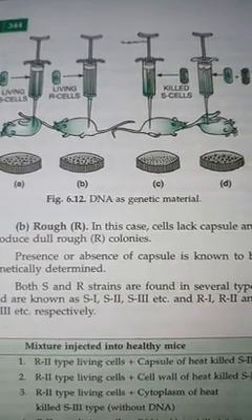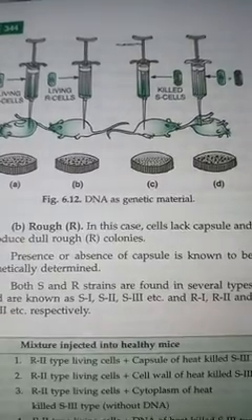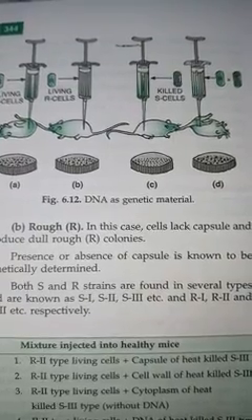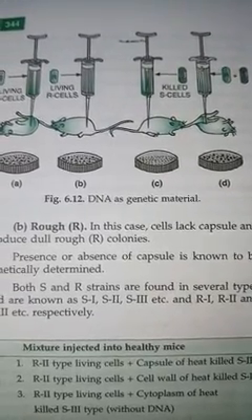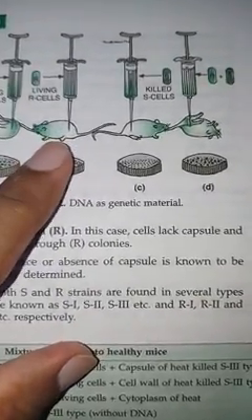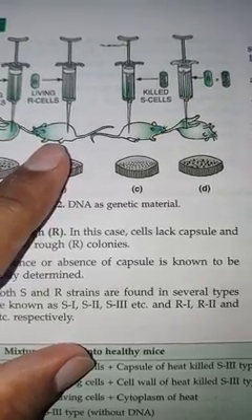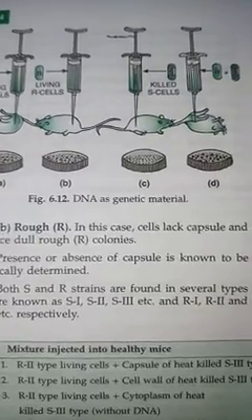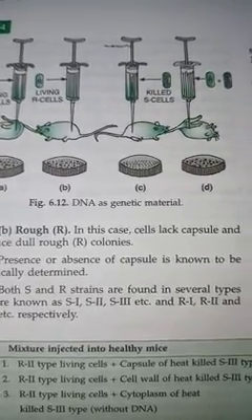Secondly, he took the R strain bacteria, having the non-virulent character, which cannot cause pneumonia, and injected it inside the mice. In the second figure we can see that the mice remain alive. Mice did not die here because the R strain was not virulent, so pneumonia was not caused to this rat or mice.